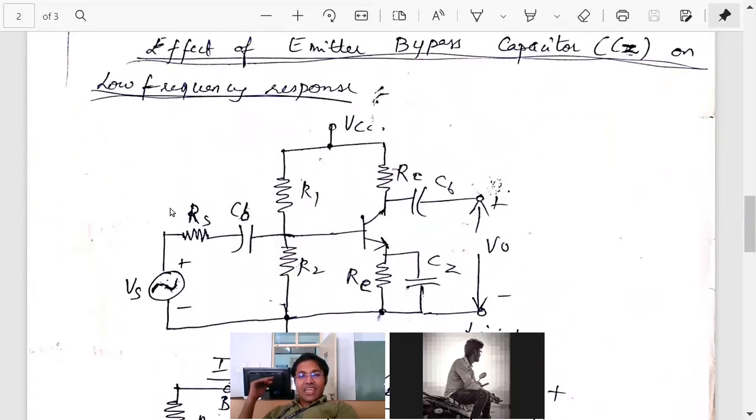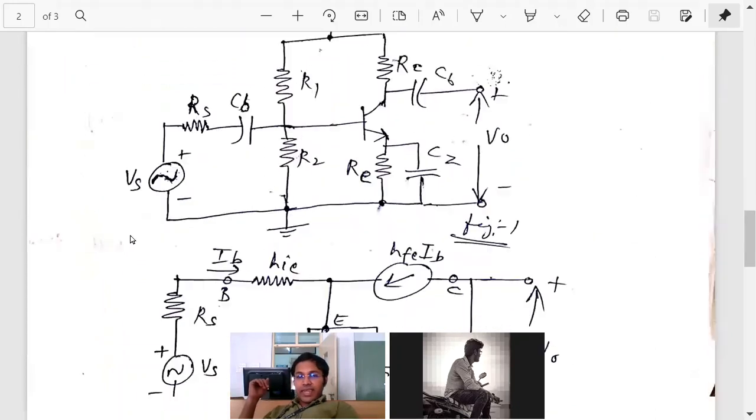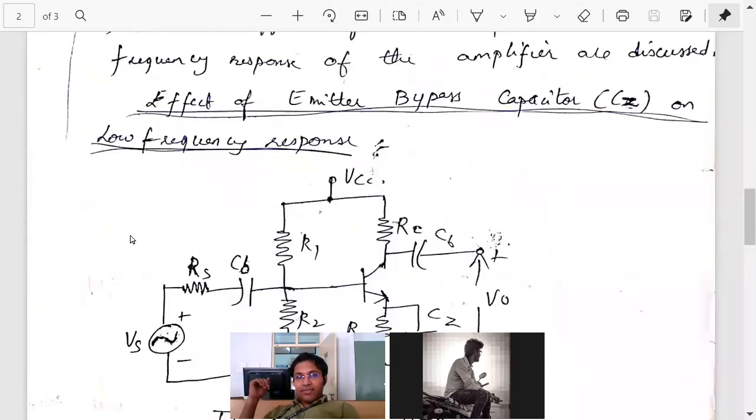Similar analysis like we did earlier, we will do. Additionally, which component will we consider now? The capacitors we will consider. But please note, we will not consider all the capacitors at a time. We will consider them one by one. Standard procedure, we will consider the effect of the capacitors one by one. So the first heading is the effect of the emitter bypass capacitor CZ.